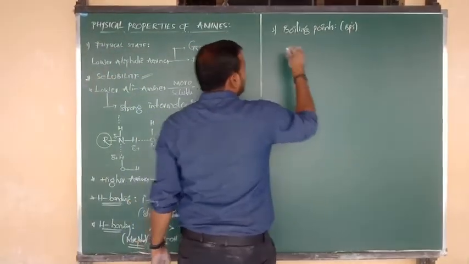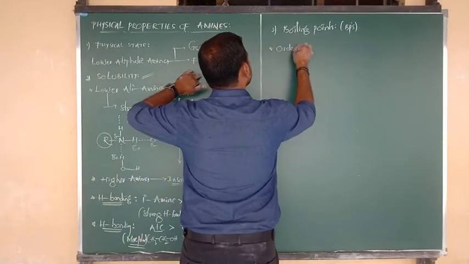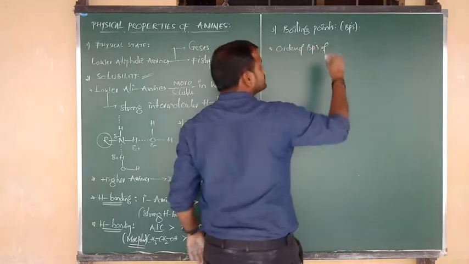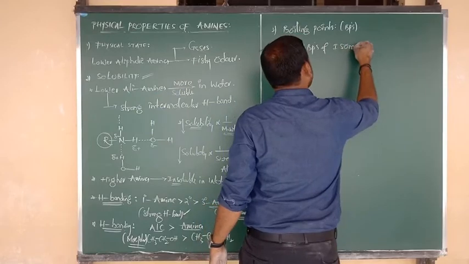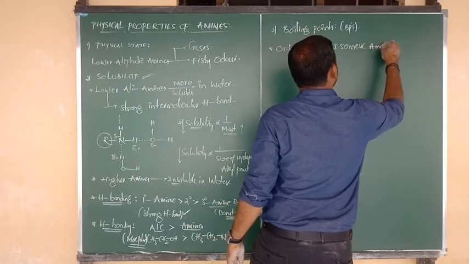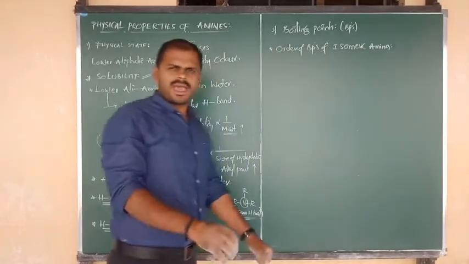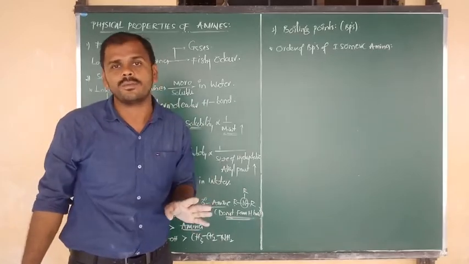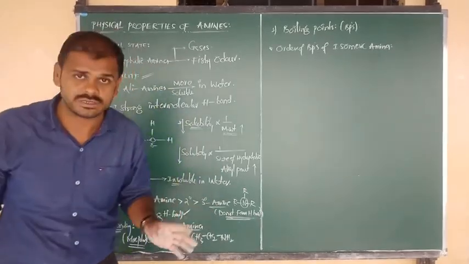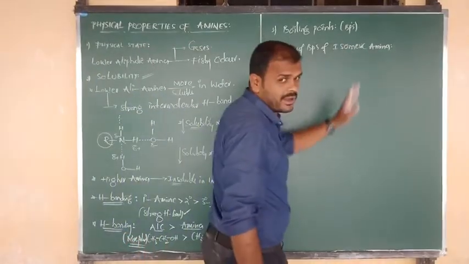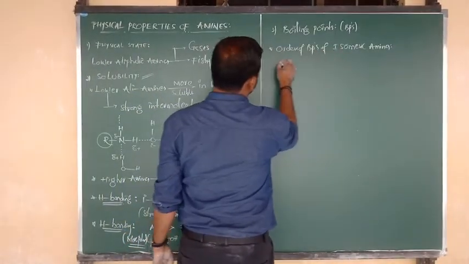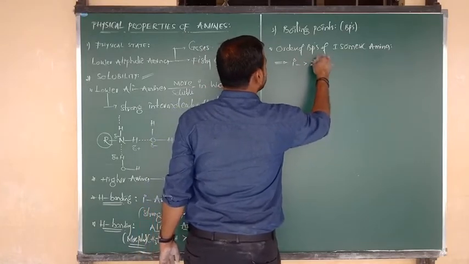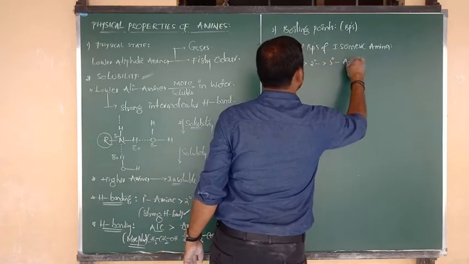So I want to give you the order of boiling points of isomeric amines. What is meant by isomeric amines? Amines may be primary, secondary, or tertiary, but they should contain the same molecular formula. I mean the number of carbons, hydrogens and nitrogen should be the same. Such amines we call isomeric amines. So the order of boiling points of isomeric amines: primary amine greater than secondary amine greater than tertiary amine.